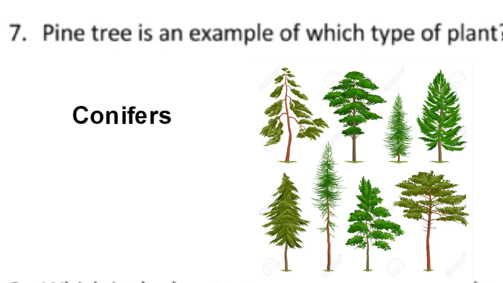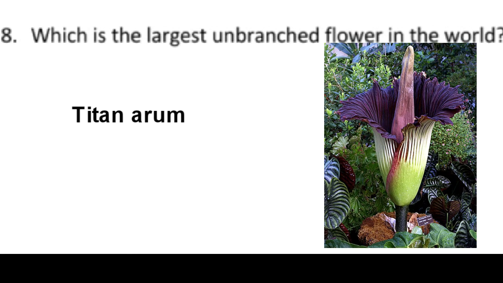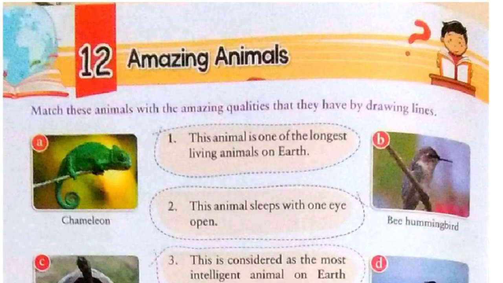Now we'll see our question number 8, which is the largest unbranched flower in the world. Just see in the picture. It is Titan arum. It is a cluster of many tiny flowers called an inflorescence. The plant can reach heights of 7 to 12 feet and weigh as much as 170 pounds. So like this we have completed our exercise number 11 also. Now we'll move to our exercise number 12. So here is our exercise number 12, amazing animals.